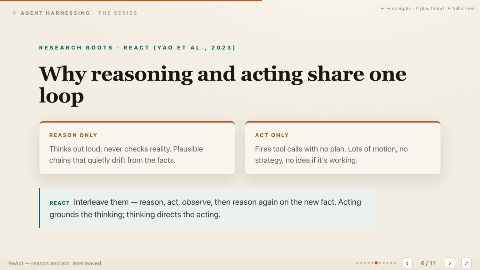ReAct is an influential pattern that interleaves reasoning and acting instead of treating them as separate phases. Reasoning alone can produce a plausible chain that quietly drifts from reality because nothing checks it against the environment. Acting alone can fire tool calls without strategy, creating motion without a clear test of progress. ReAct reasons about one step, acts, observes the result, and then reasons again using that new fact. Acting grounds the thinking, while thinking directs the acting.